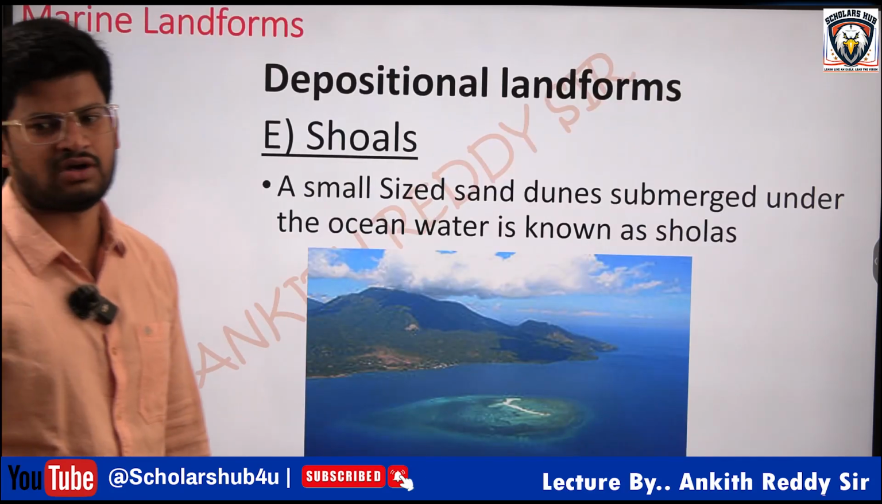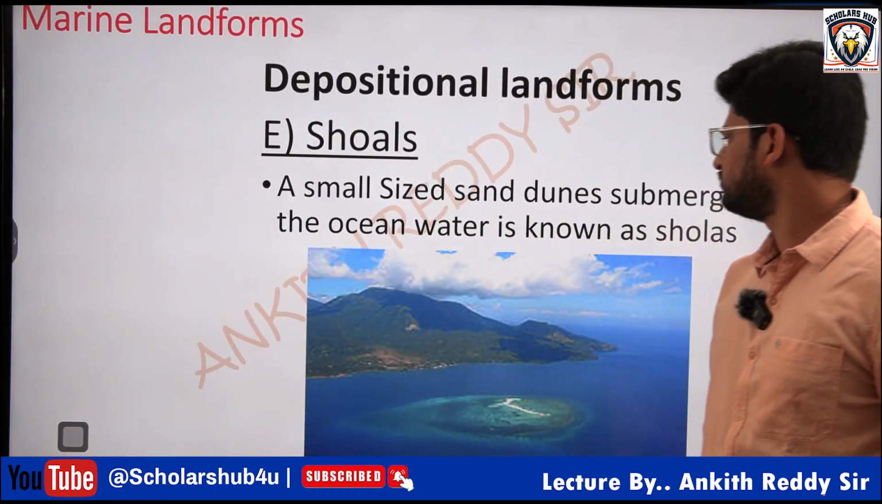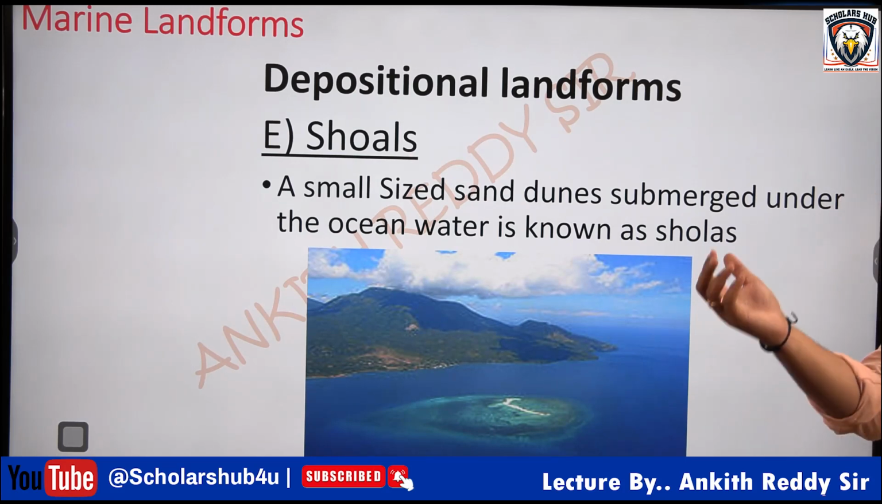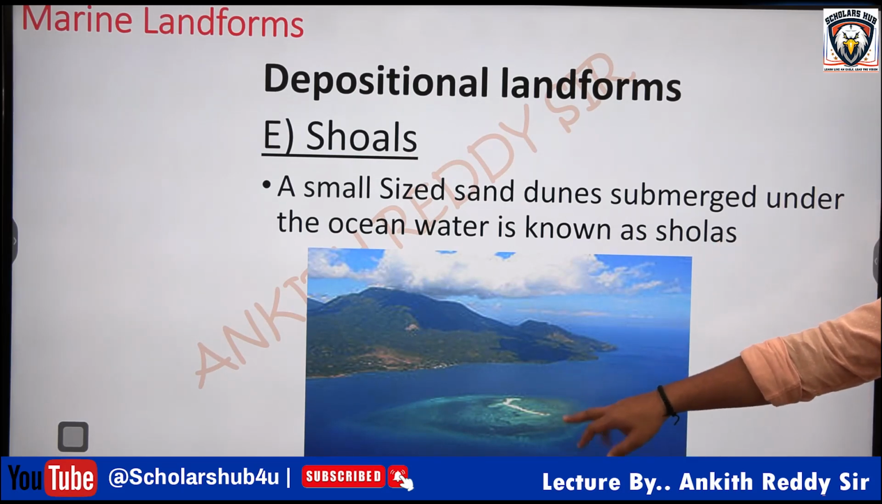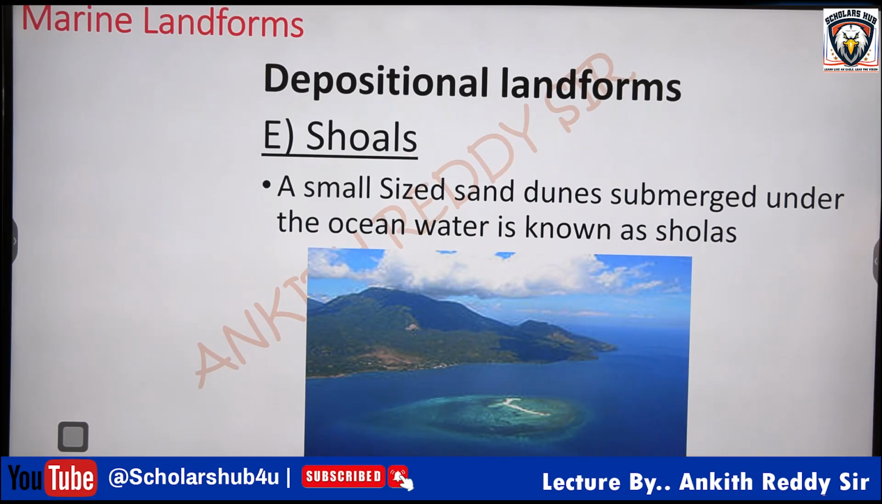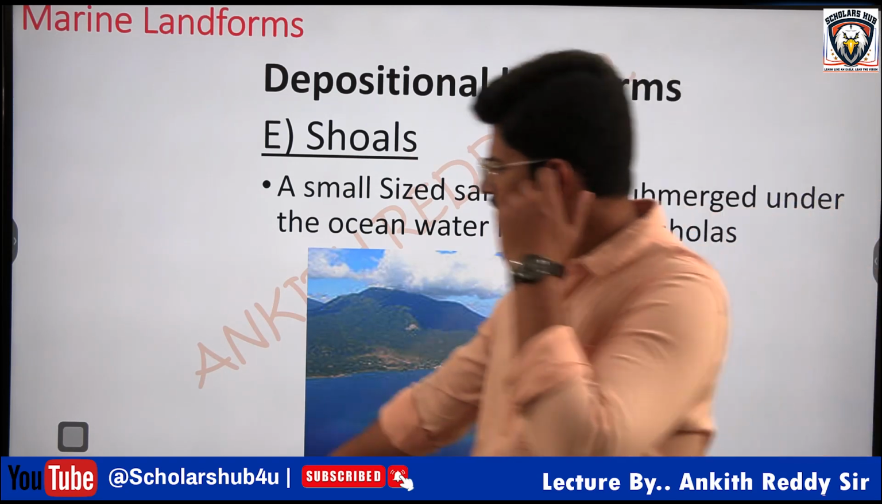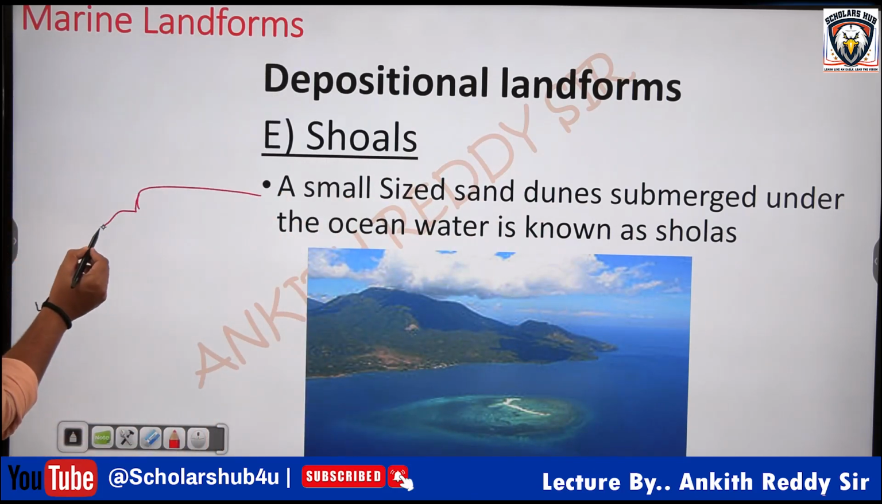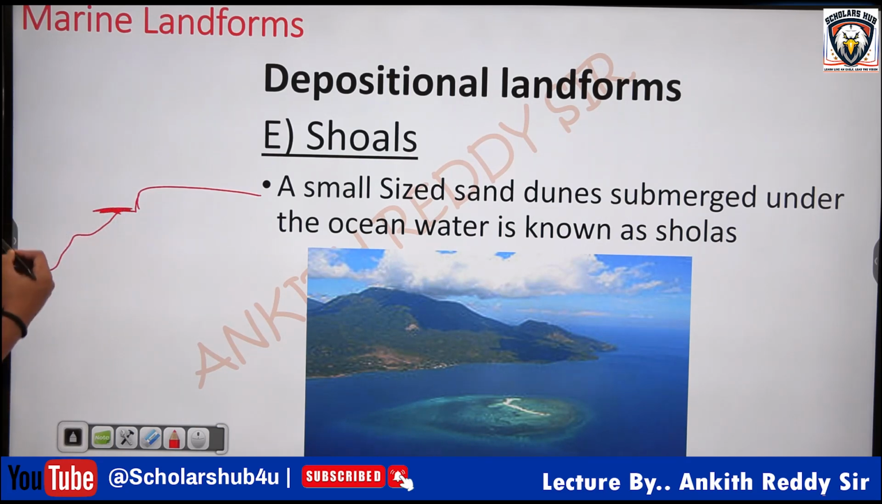Next, shoals. Okay, so they are also deposits of sand and gravel which are generally seen near the coast, not on the coast, parallel to the coast, submerged under the water, and these structures are more suitable for the growth of corals. Corals are an underwater ecosystem. So this is the coast, this is the ocean, right? So this place is ideal for corals.